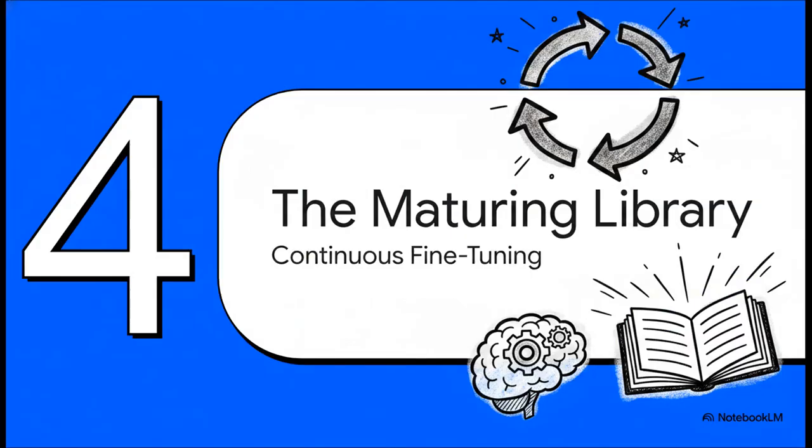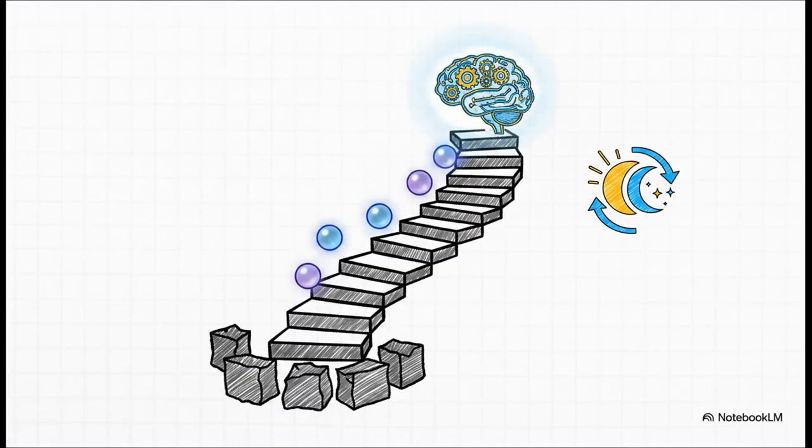Section 4. The maturing library. Continuous fine-tuning. Now, this isn't just some quick one-and-done patch. It's a continuous monthly cycle. Every single month, the system rounds up the top-ranked interactions that pass that 70% consensus threshold. They take that pristine preference data and use it to fine-tune a brand new version of the AI. The approval gates handle the facts, but this feedback loop, it teaches the AI what is actually better. Through this cycle, the system matures way beyond just acting as a frozen database.